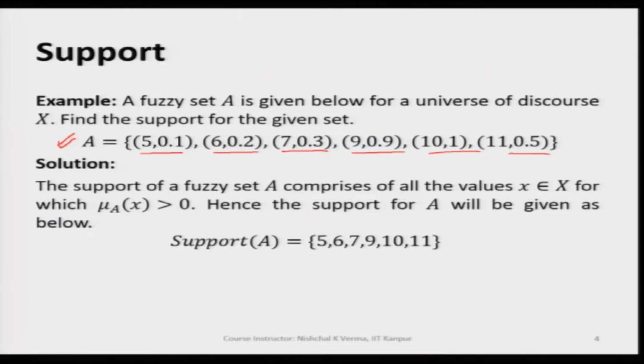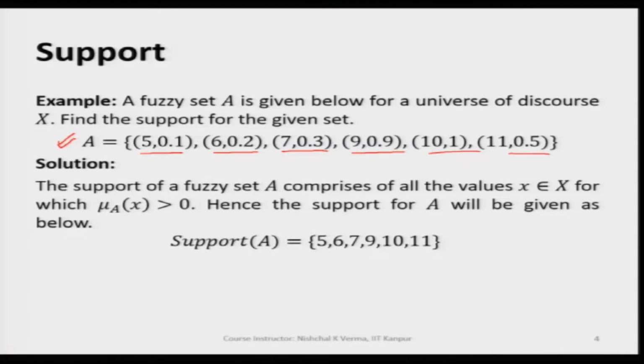As per the definition, if we are interested in finding the support of a fuzzy set, especially this discrete fuzzy set, we can write the support of A for this case as the collection of all the points for which the corresponding membership value is greater than 0.